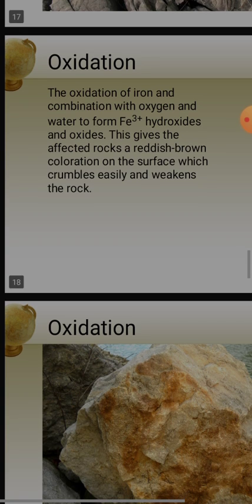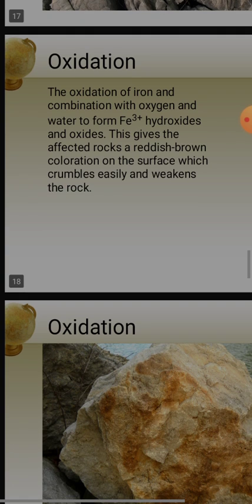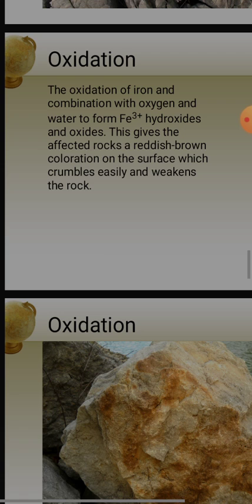You must have observed these types of reactions, no? This is called rust. Understood? And this gives affected rocks a reddish brown coloration which crumbles easily and weakens the rocks. So the reddish brown layer is known as rust. You have already observed, no? If you see in the ground or any place where we can find this type of rocks, these rocks contain more iron, and when they are exposed to water, rust formation occurs.